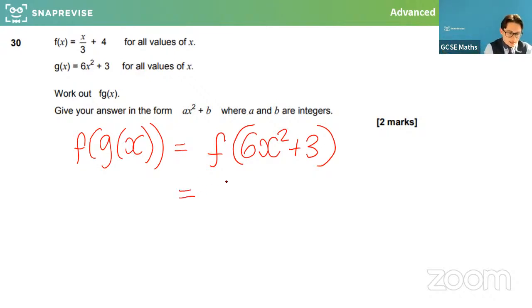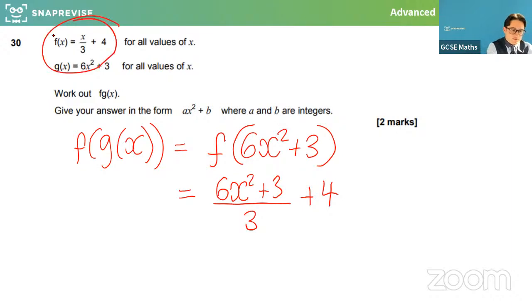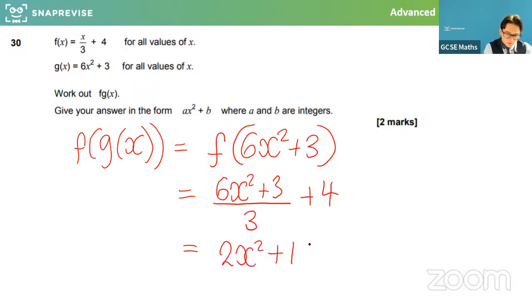So I'm going to write what's happened there. 6x squared plus 3 has gone in as the input. It's got divided by 3, and then we add 4, because that's what the f function does to it. And I can tidy that up a bit because that's divisible by 3. So that would give me 2x squared plus 1 plus 4. Okay, let's keep going.